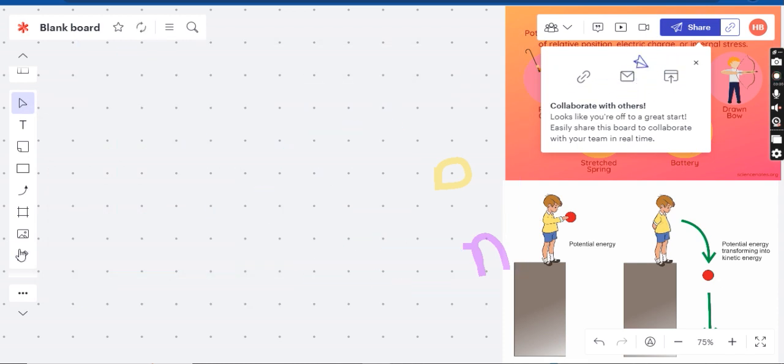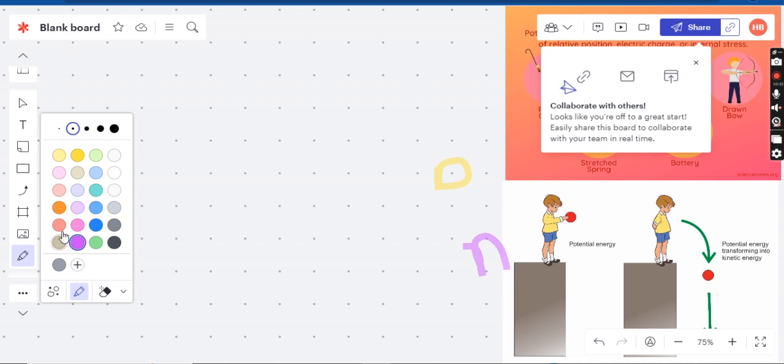Let's draw a picture so that it will be more clear. So what is potential energy? Potential energy is the negative work done by a conservative force. Let's draw a picture here. For instance, this is a ground surface. Taking this ball, first of all this ball was placed here, and after a while it goes to this position.